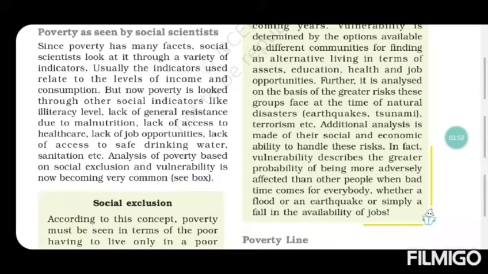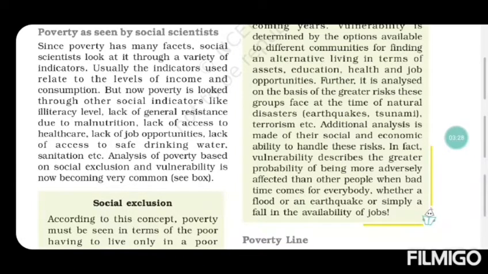Whatever they get, they will eat. So they cannot generate resistance to diseases, and their body does not have the ability to build a good immune system because of their malnutrition.